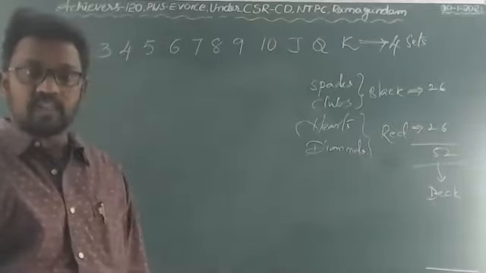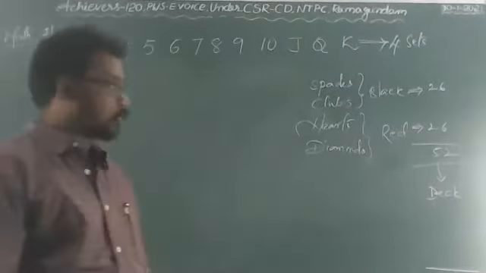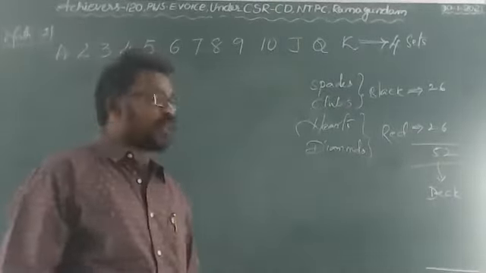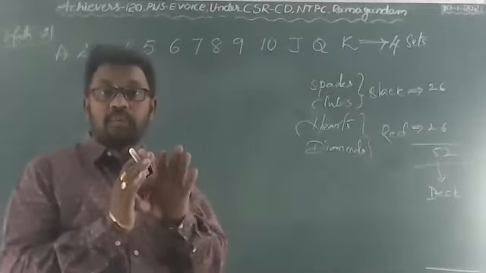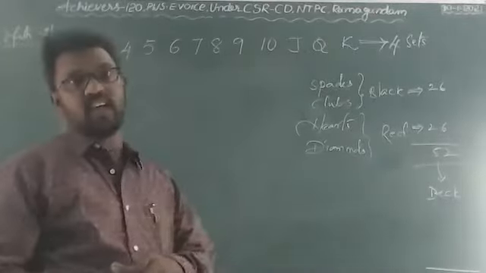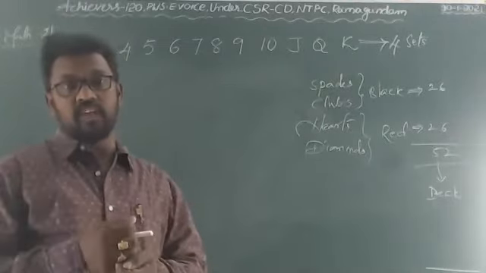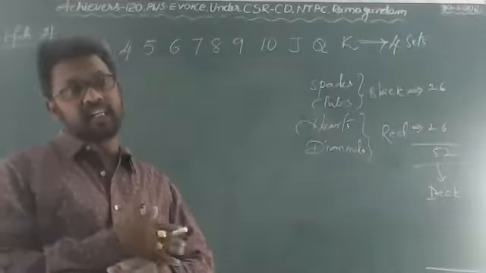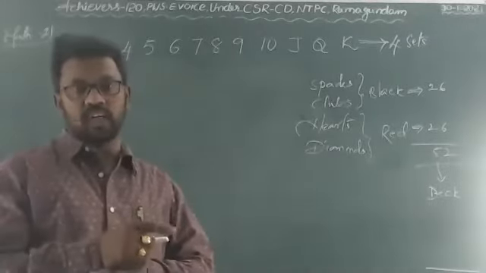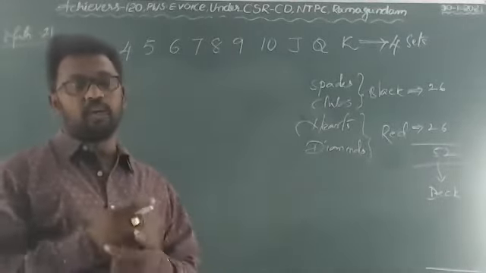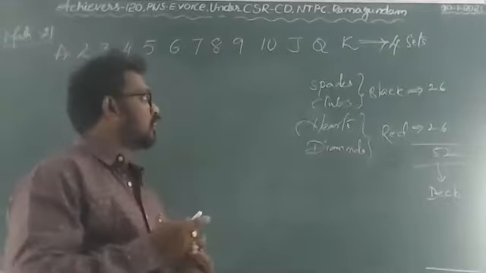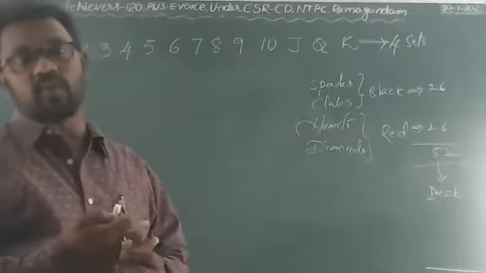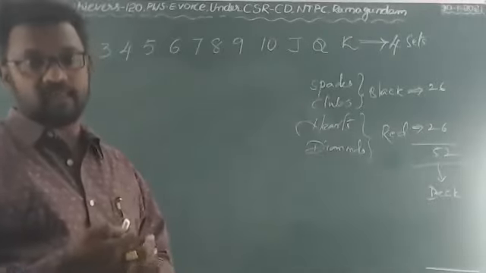Black cards 26, red cards 26, together 52. There will not be a joker in this. When we play, we will go with 53 cards, with one joker. But normally you don't have that. So 52 cards, we'll call a deck of cards.